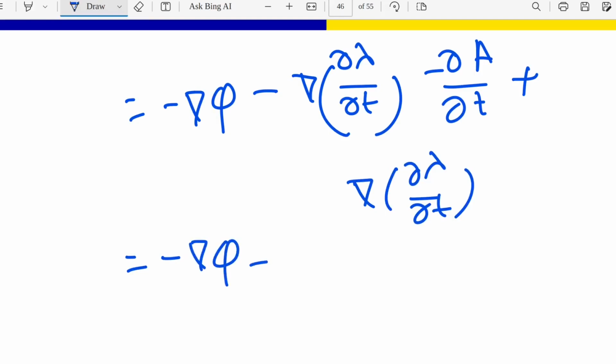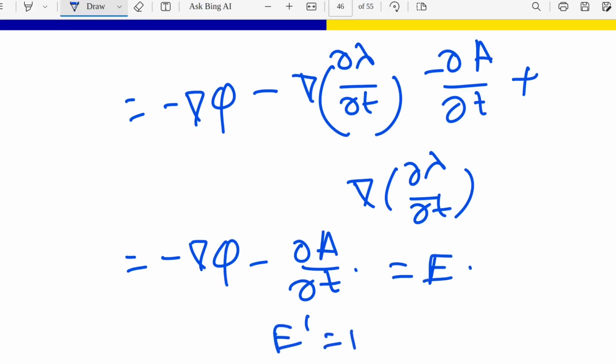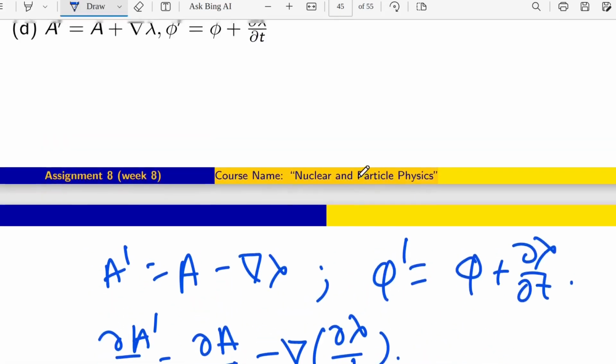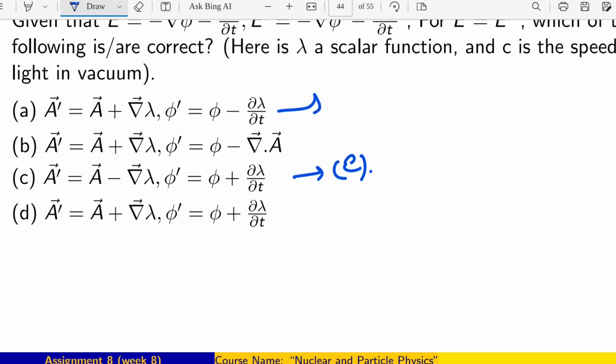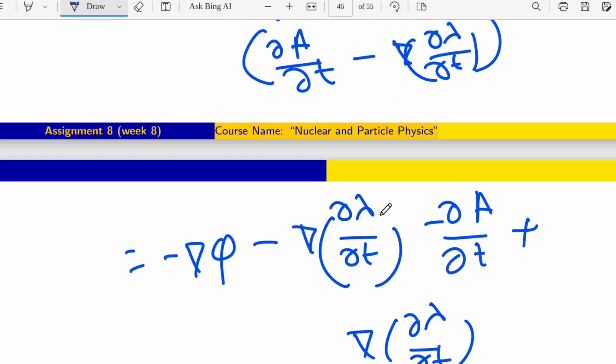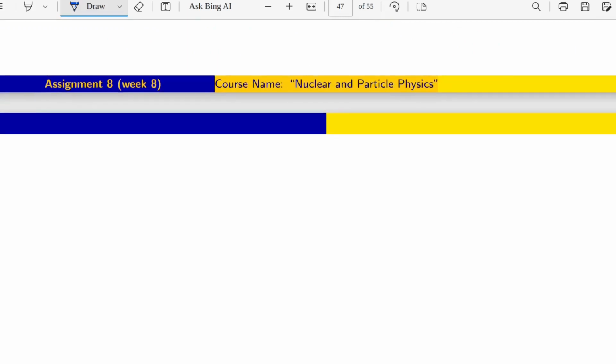So what will be the answer here? The answer will be like this one, which is nothing but E. So that means from that expression we can conclude that E prime is E. So we have already calculated the first one, that A was the correct one. E prime is going as E. And for C also we can say that E prime is going as E. Now coming to D. D is what? Plus plus. Both are plus. You can obviously see that it will not be the correct one, but it's fine.